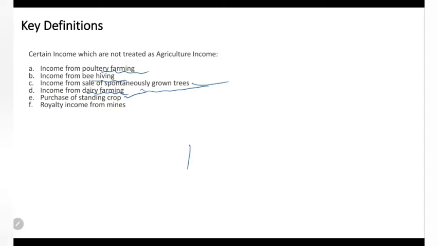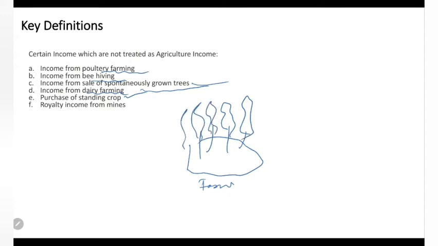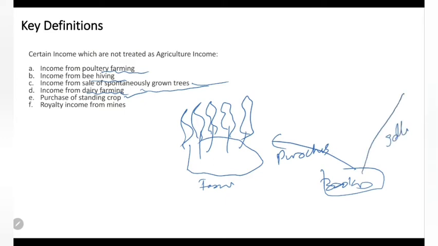A farmer here has already grown the crops. The crop is ready for harvest, and the broker goes and purchases this and sells it in the market. So this is brokerage. The income of the broker is not agriculture income.